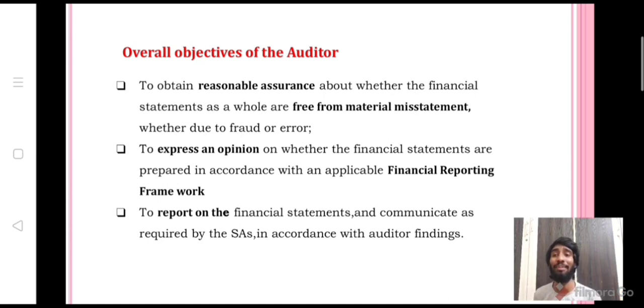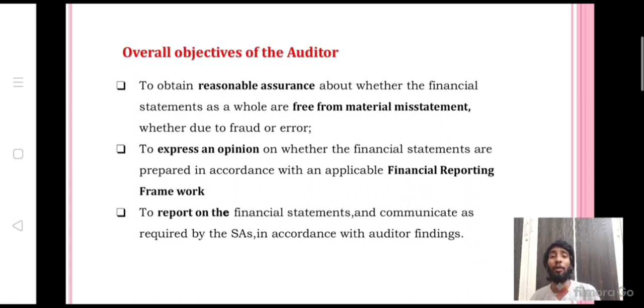the financial statements. And next is misstatement. Misstatement is nothing but the difference between the amount, classification, disclosure, presentation of a reported financial item and the amount, classification, presentation, disclosure that is required for the item in accordance with the applicable reporting framework. So, the reported item and the applicable reporting framework. The difference, whether it is amount, disclosure or presentation, is considered a misstatement.